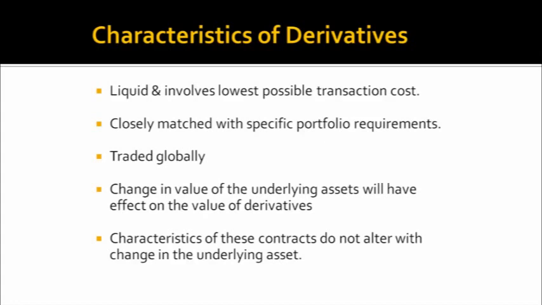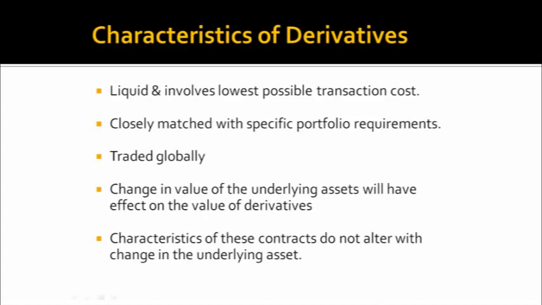So whether the underlying asset is a share or a commodity or forex, the characteristics of the derivative will not change. It will remain the same. So once you get the concept of derivatives, it can be applied to any transaction because it does not lose its originality. Its features will remain the same, and the value of a derivative will always depend upon the value of its underlying asset. So if there is any change in the underlying asset value, it will also affect the value of the derivative.